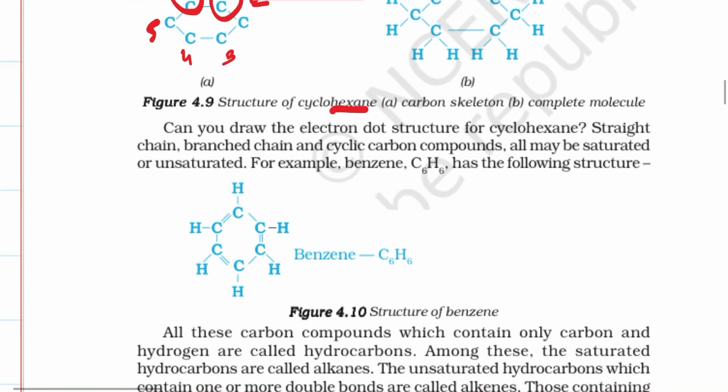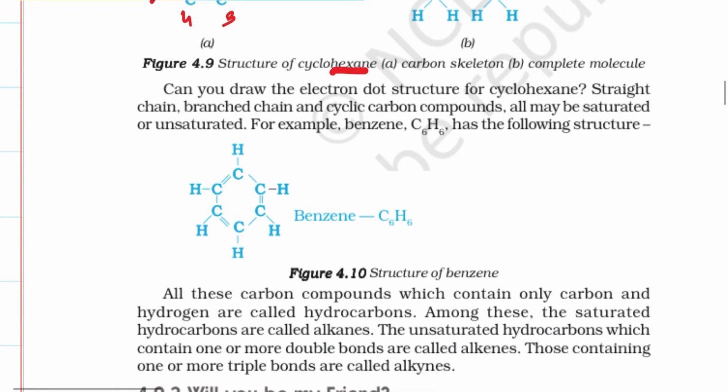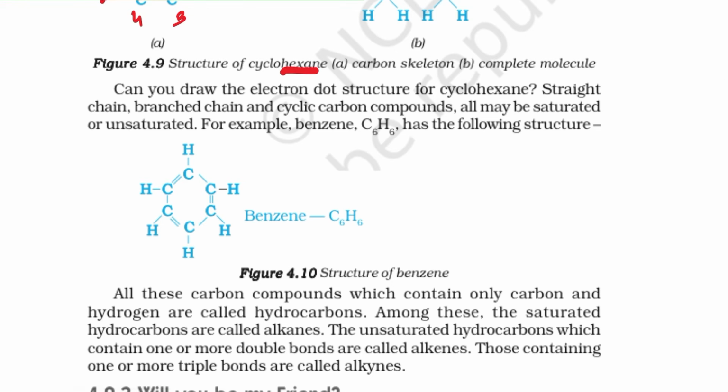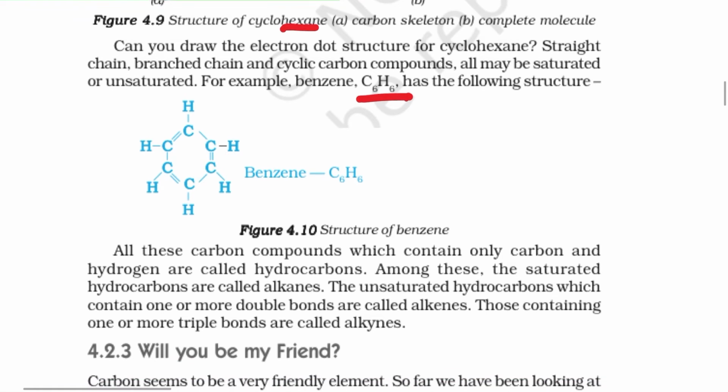Straight chain, branched chain and cyclic carbon compounds all may be saturated or unsaturated. For example, benzene. Benzene is C6H6, which is the first organic compound of the cyclic ring type. Here you have 6 carbons attached in a ring structure, but between alternate carbons there is a double bond.